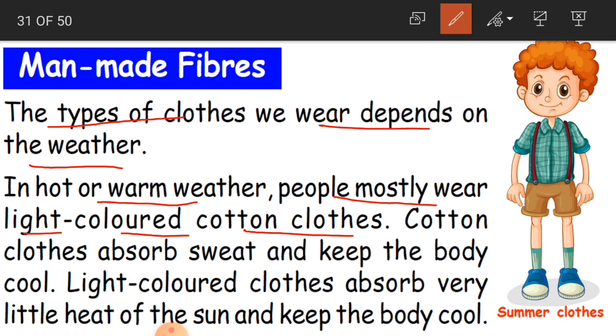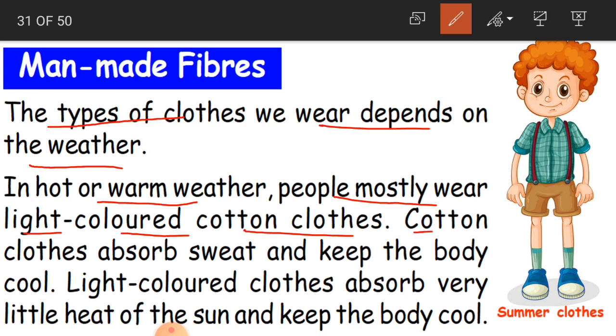Even in cotton material, we prefer to wear light colors. Why? Because dark colors absorb the heat. So when the weather is hot, children, you have to wear light colors, especially cotton materials.